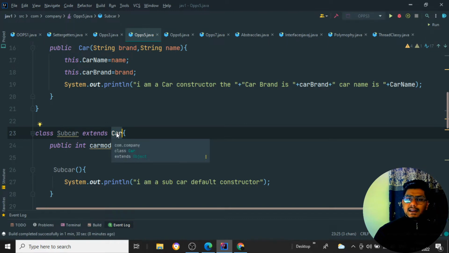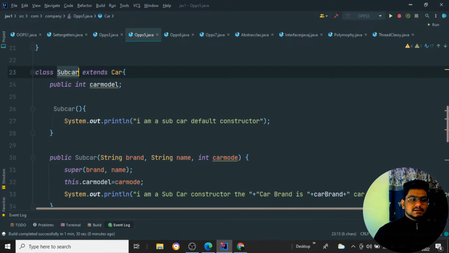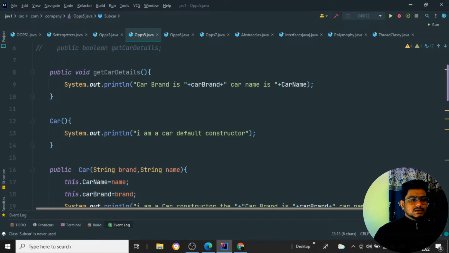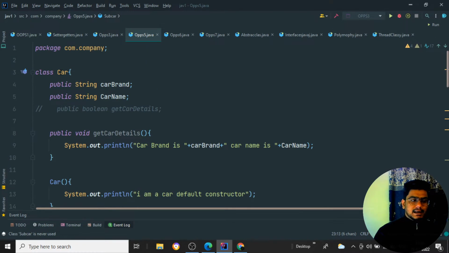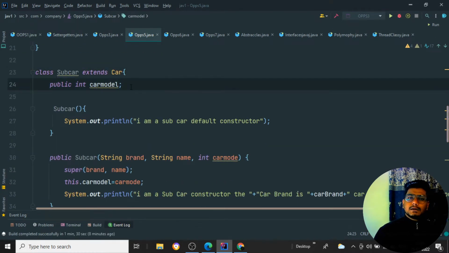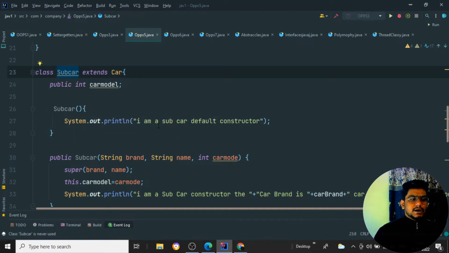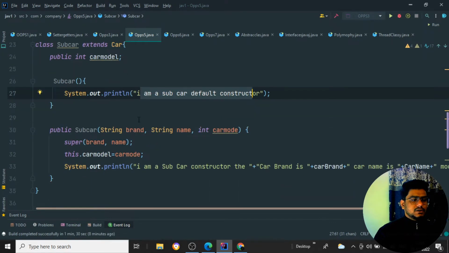The parent class name or super class name is nothing but our Car, and whatever SubCar is there, this is a new class which we are going to create by inheriting the properties of this particular parent class, that is Car. Then here we are defining one more field, that is public int carModel. This is one particular field and we are creating a constructor for it. We are defining one constructor, that is SubCar, which is going to print, I am a SubCar default constructor.